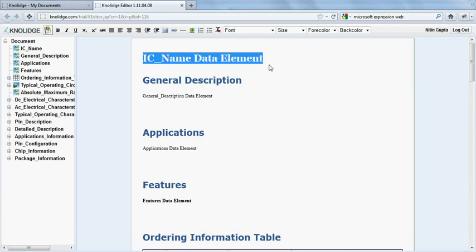So let's see, I name it as IC Max 2769. I'll fill up some general description, and I fill up some features, for example. I'm just filling in the real data from the real document. So like one of the features, GPS receivers.